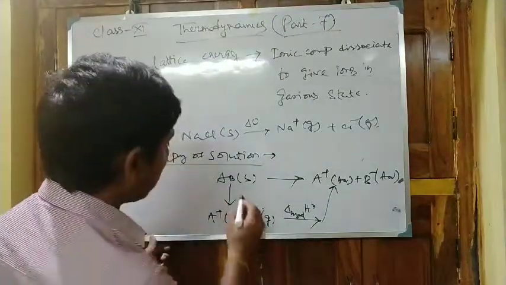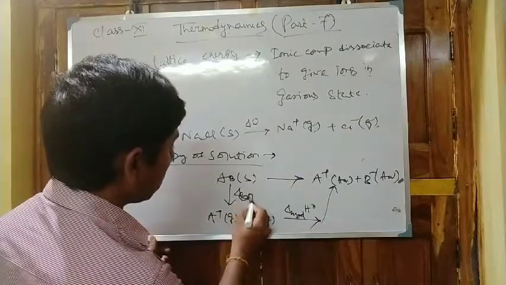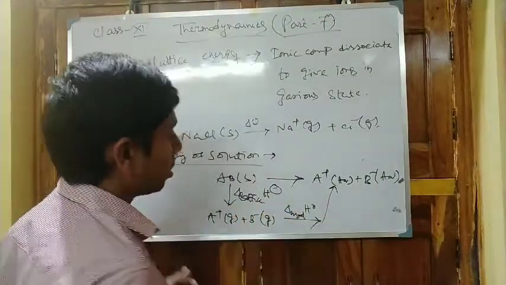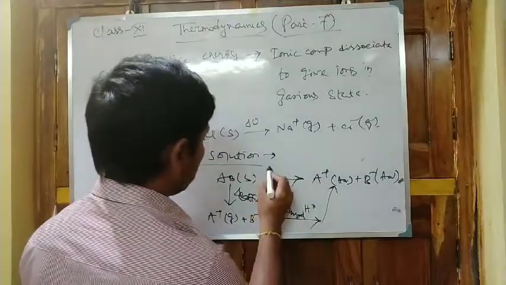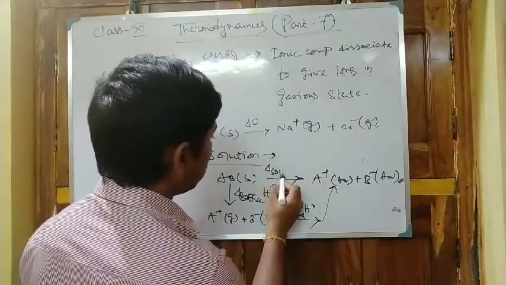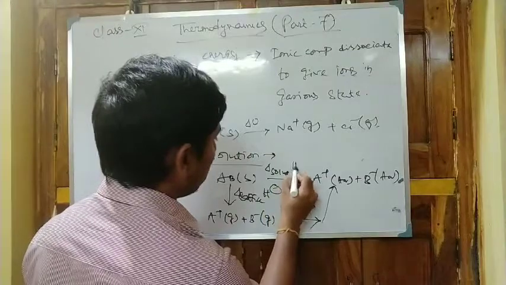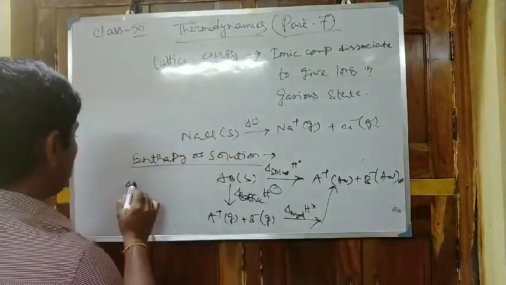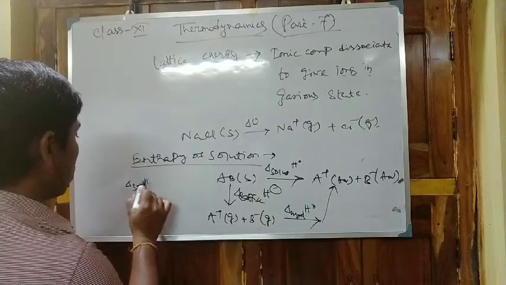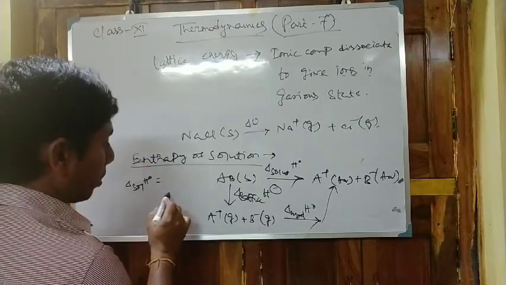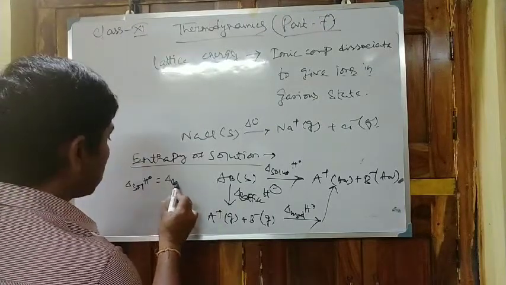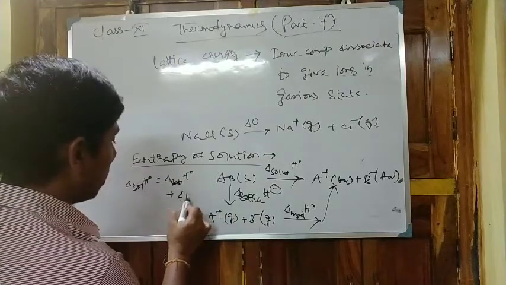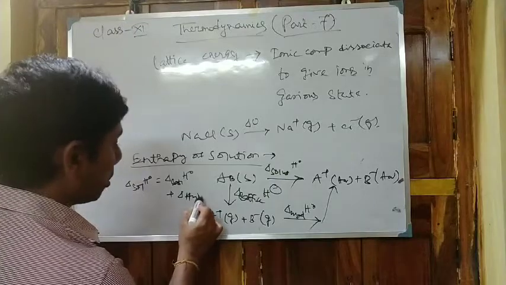It is symbolized as delta lattice H at standard state, and it is the delta H of solution at standard state. So delta H of solution is equal to delta lattice H plus delta hydration H.